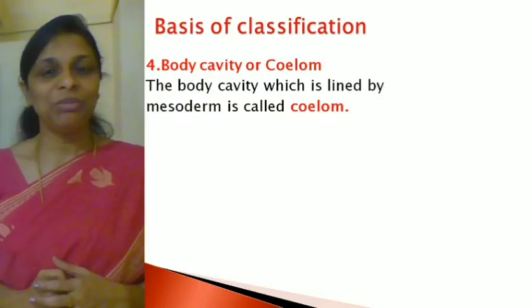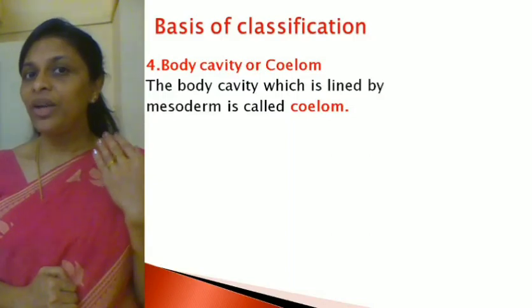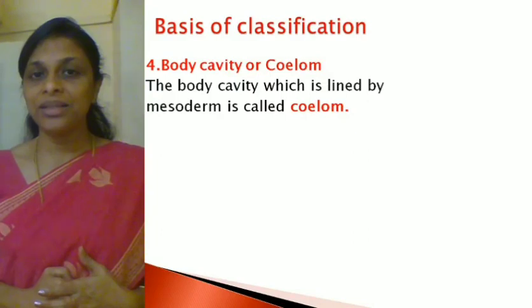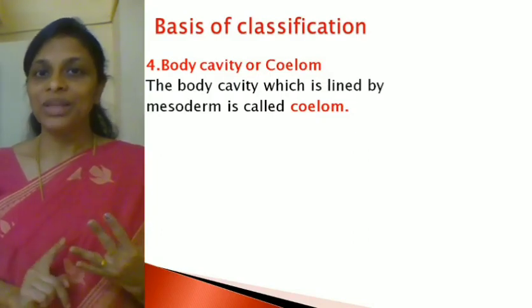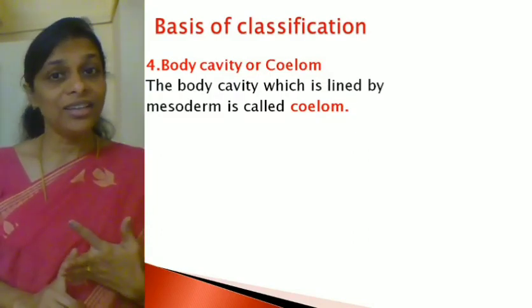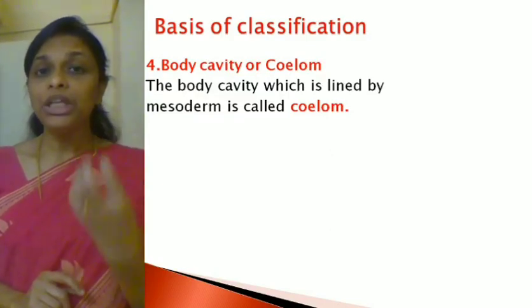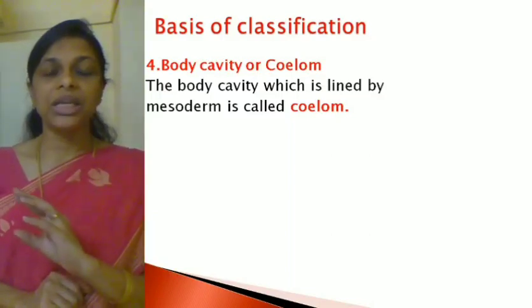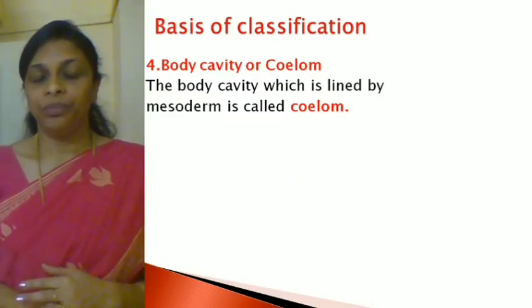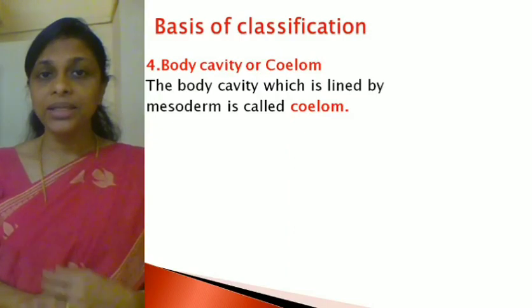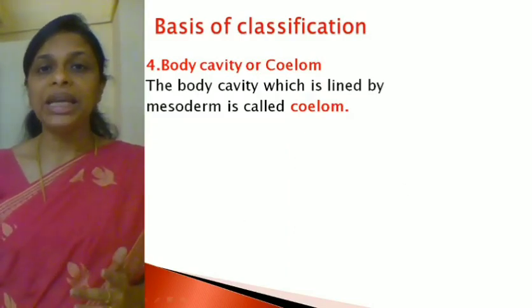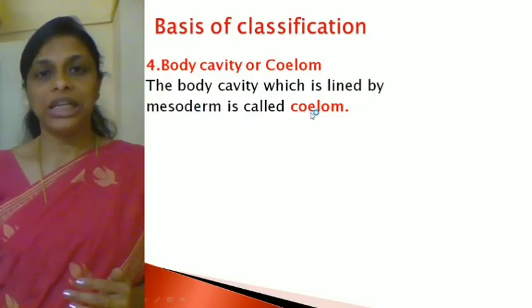Now what is mesoderm? You know that there are 3 different embryonic layers or germ layers. Which are the 3 different germ layers? Outer ectoderm, middle mesoderm and inner endoderm. So if the body cavity is lined by the mesoderm, that is the middle layer, such a body cavity is called coelom. Hope you got it. So what is coelom? The body cavity which is lined by mesoderm is called coelom.